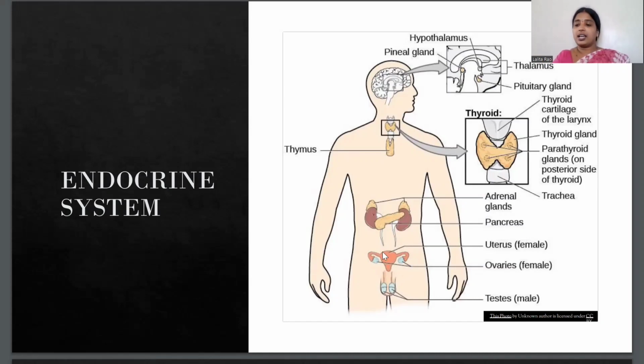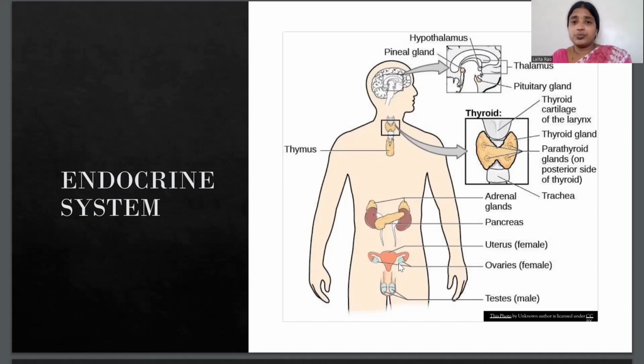Ovaries are present two in number, and they are present only in females. So these four that we have discussed are present in both male and female, but the ovaries are present only in females, and the testes only in males. The ovaries secrete the hormone estrogen, which is responsible for controlling the development of secondary sexual characteristics in females.